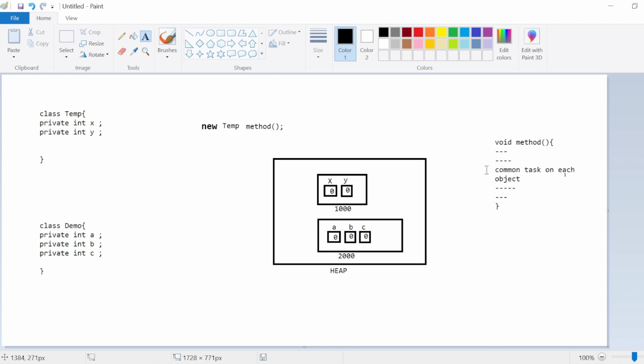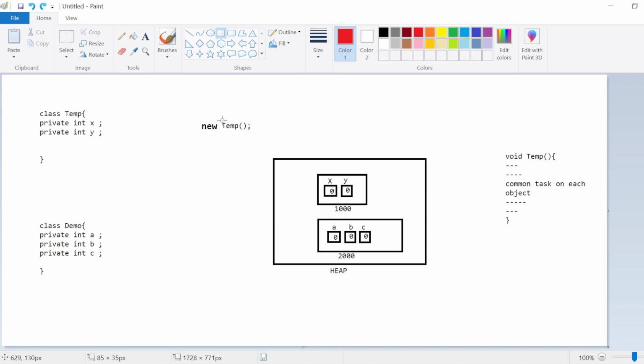Instead of defining the method with a different name, if we define the method with the same name as its class name, then it will be more convenient to define the calling of the method every time an object is created. That's the reason I have changed this method name and switched to the class name. And instead of defining that method calling separately, I am defining the calling of this method this time.